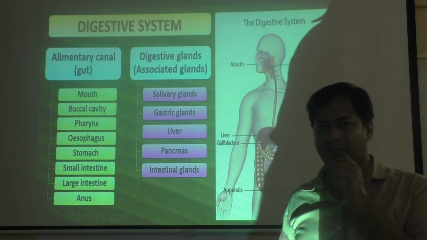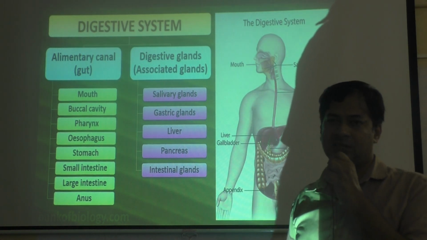So food mixes with saliva, that is required for digestion. The first step of digestion happens with saliva.